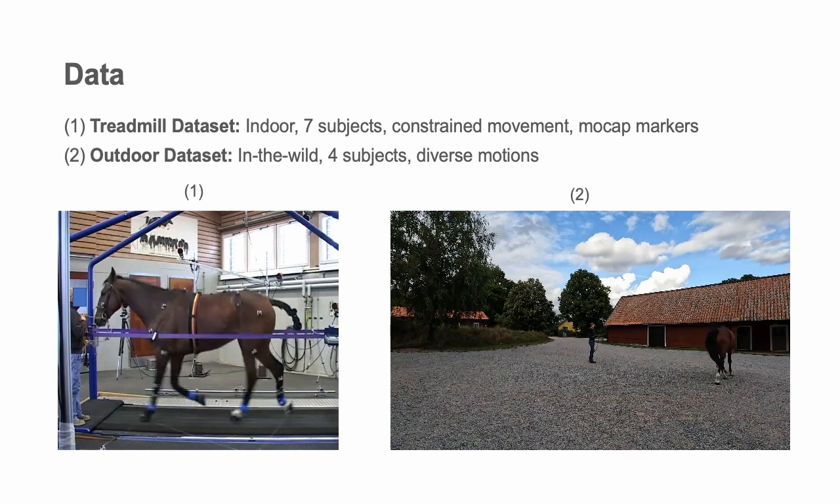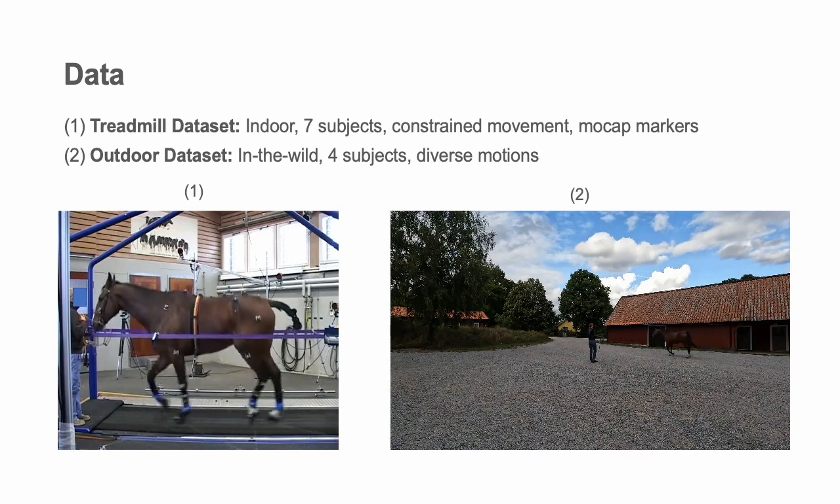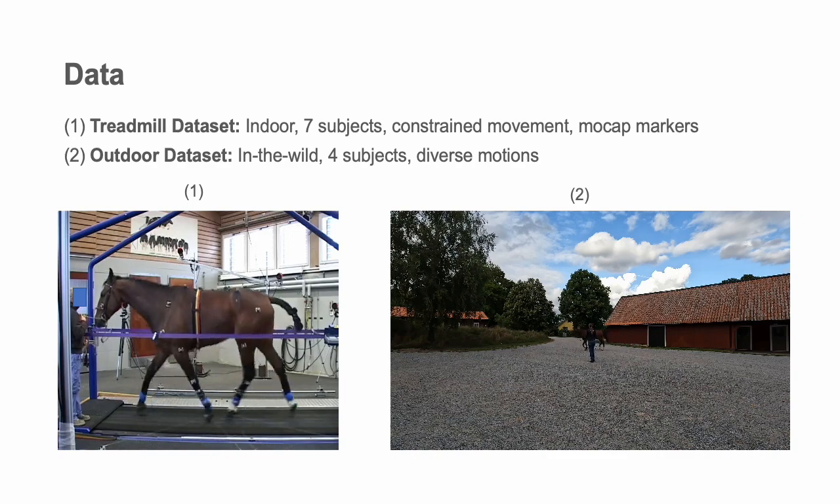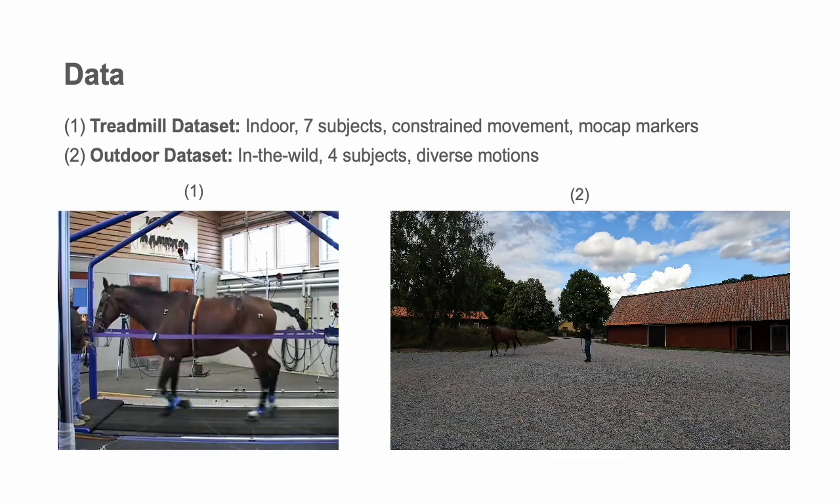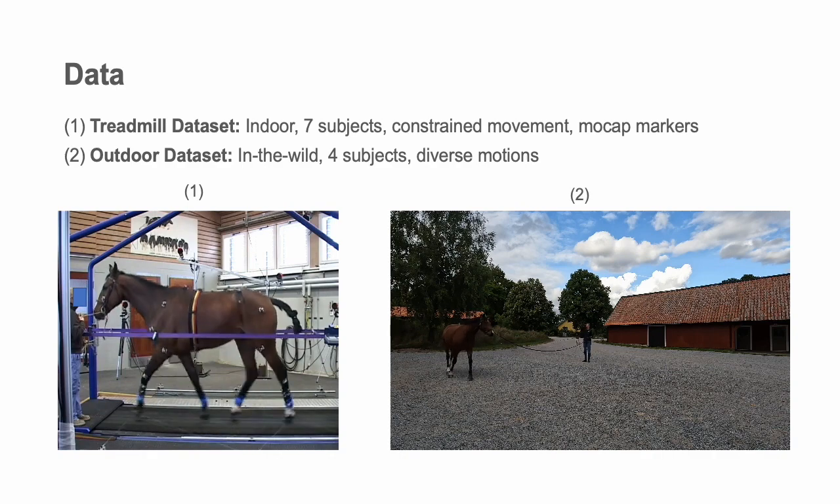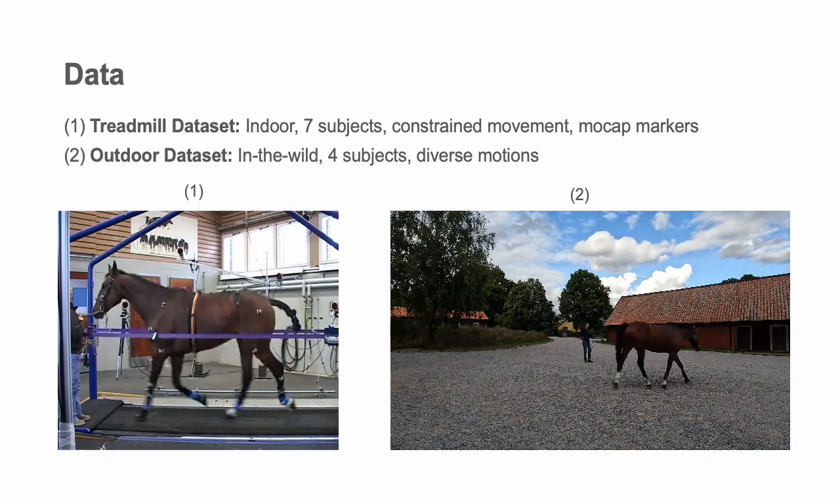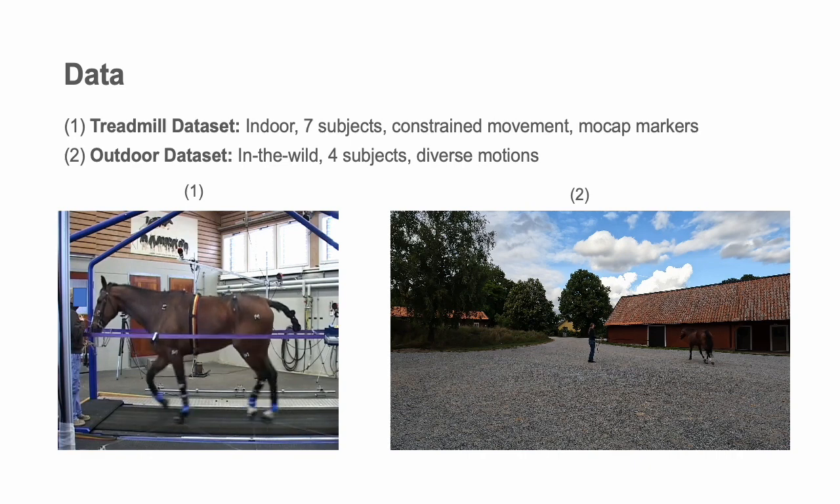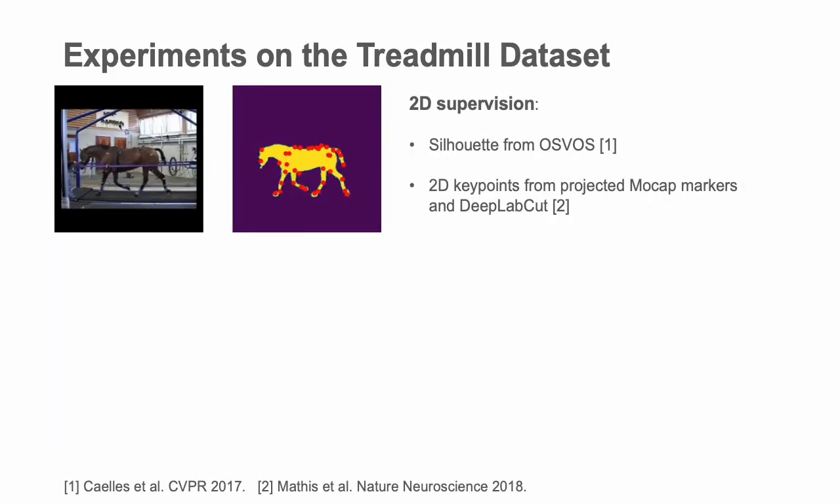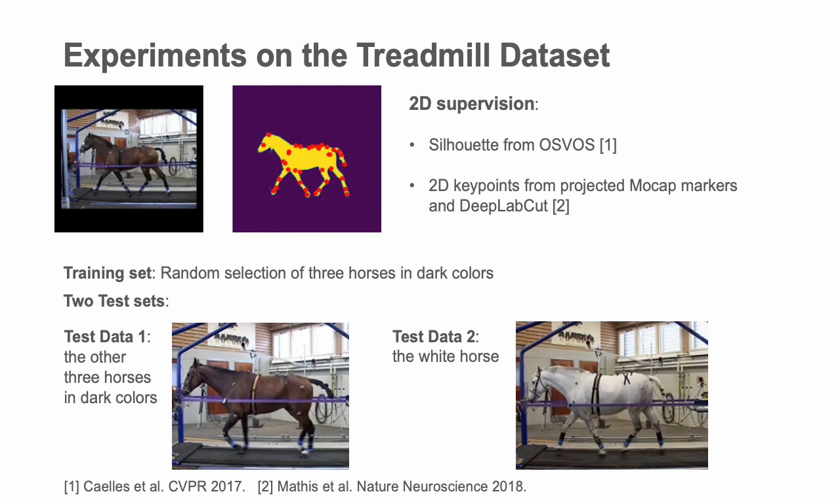We demonstrate our method on two datasets: an indoor mocap treadmill dataset with 7 subjects trotting on a treadmill, and an in-the-wild outdoor dataset with 4 subjects performing diverse motions: walking, trotting, and cantering in different directions. On the treadmill dataset, we extract silhouettes from OSVOS and 2D keypoints from projecting mocap markers and DeepLabCut. We randomly select 3 horses in dark colors for training, leaving the other 3 horses in dark colors for test data 1 and the white horse for test data 2.